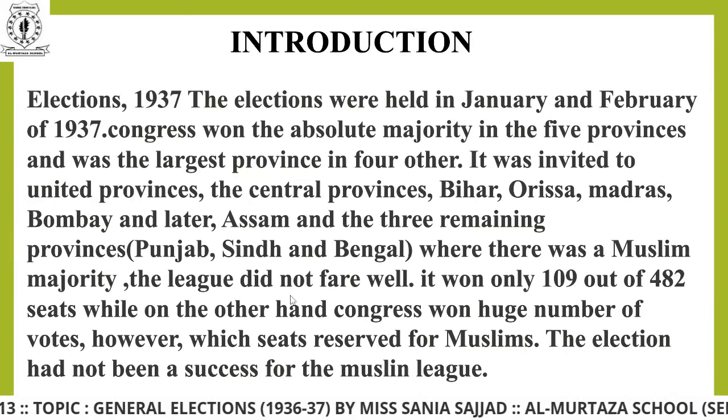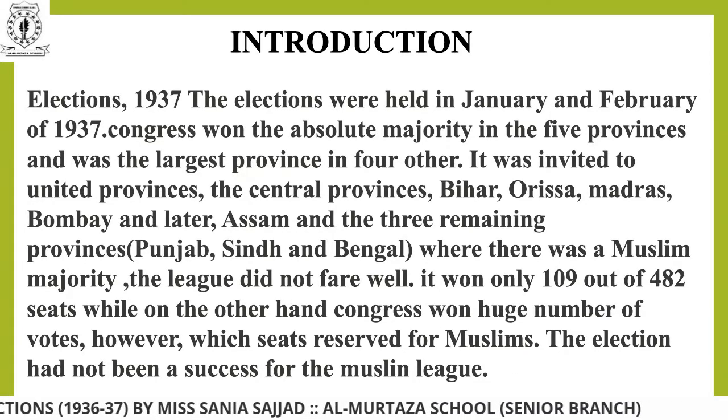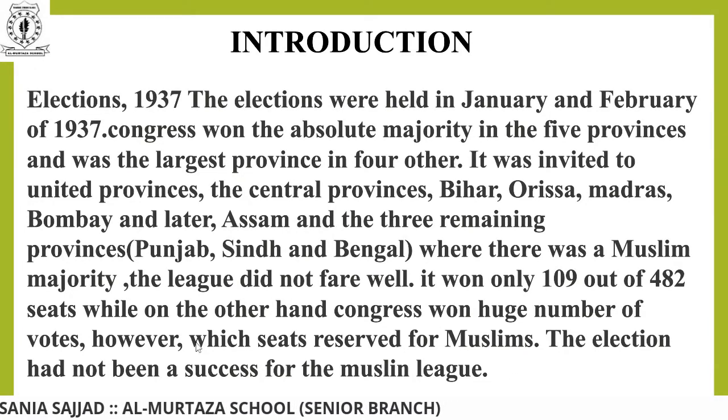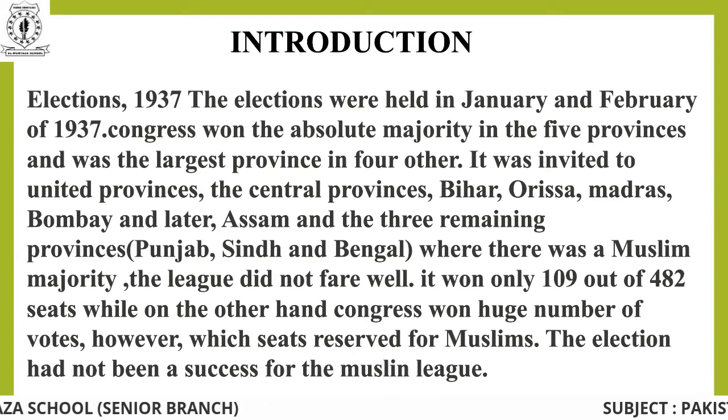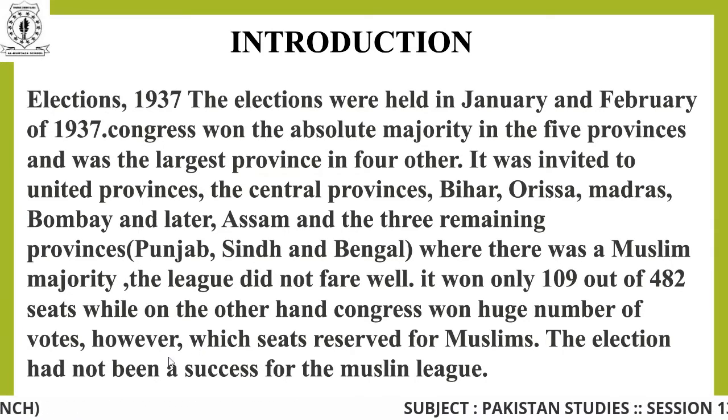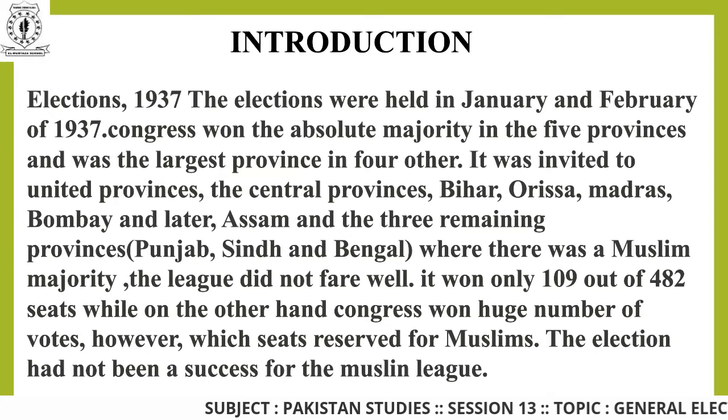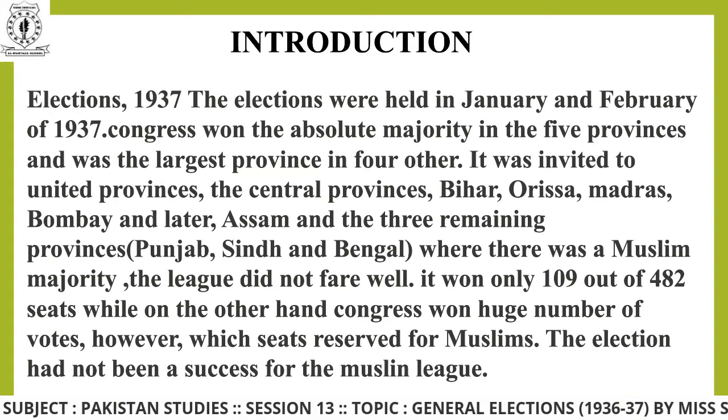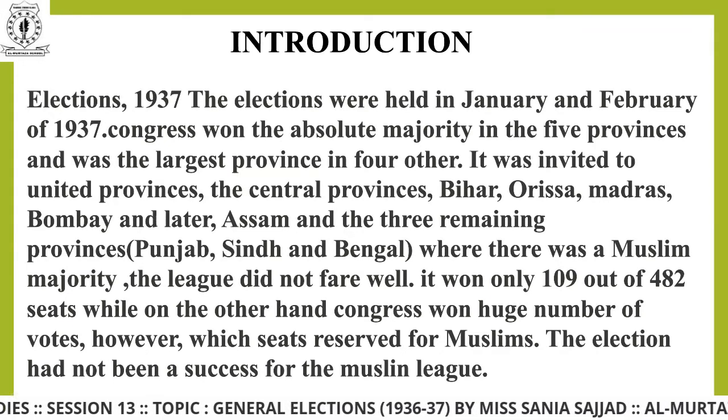The League did not fare well. It won only 109 out of 482 seats reserved for Muslims, while on the other hand, Congress won a huge number of votes. The election had not been a success for the Muslim League.